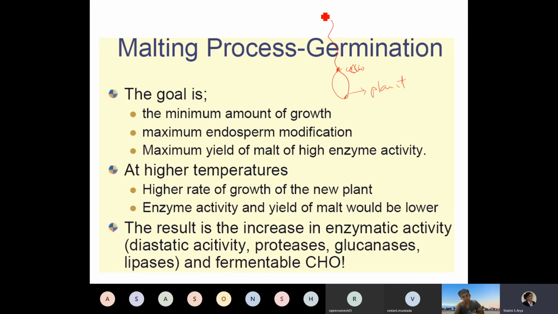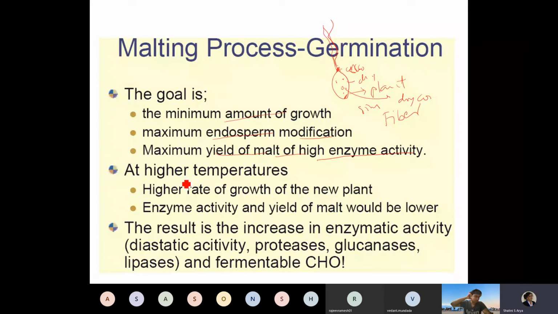When you grow it into a plant, it means all the dry ingredients or simple compounds are converted into shoot. So we don't want more fiber. We want the maximum amount of dry constituents, meaning the simple forms like carbohydrate, sugar, protein, enzyme. So we want the minimum amount of growth, maximum endosperm modification, and maximum yield of malt with a high end.